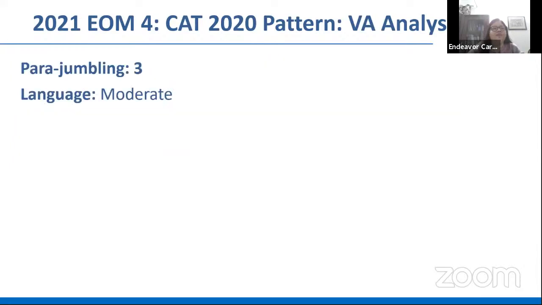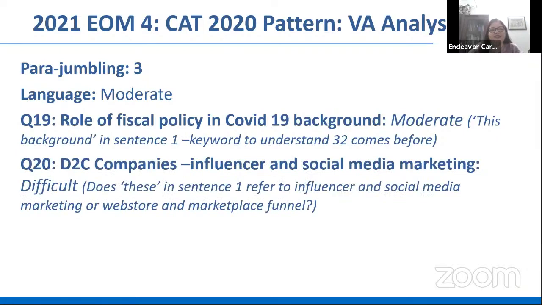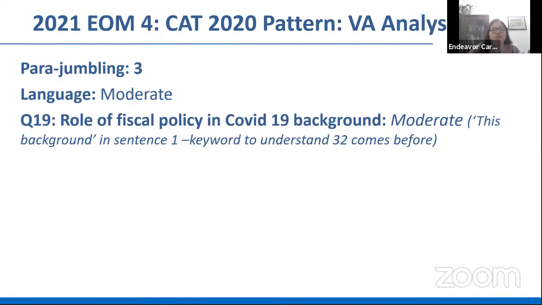Let's look at the parajumbles. Language was moderate. The first parajumble was a moderate one. It talked of the role of fiscal policy in the COVID-19 background. In fact, if you pick one of those keywords there, this background in sentence one, you would have realized this is the keyword that clearly means 3-2, which talks of the COVID-19 background that comes before.